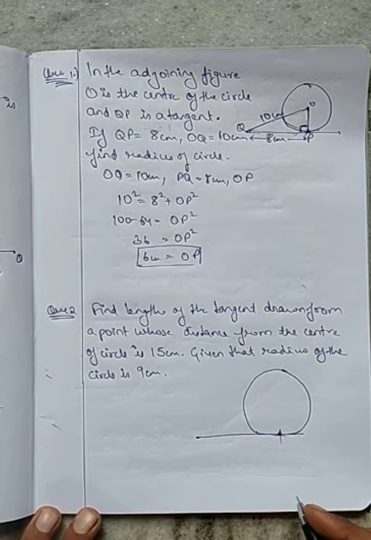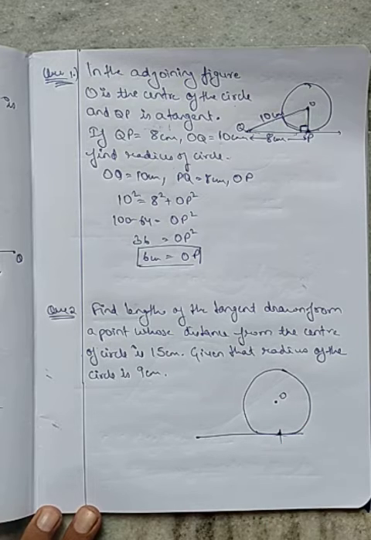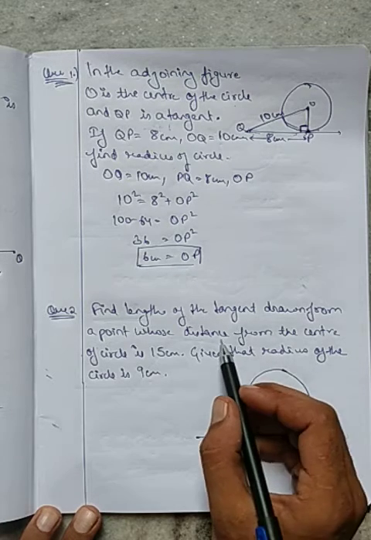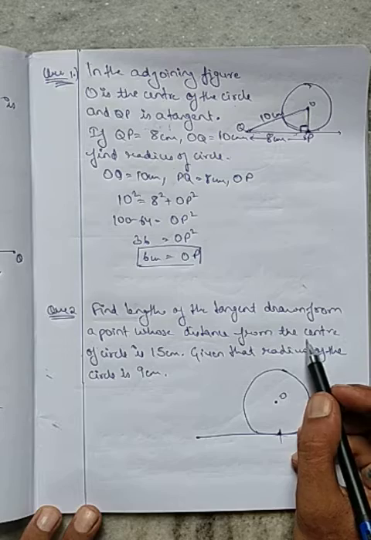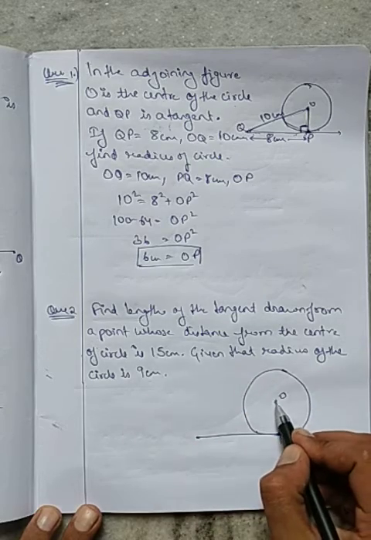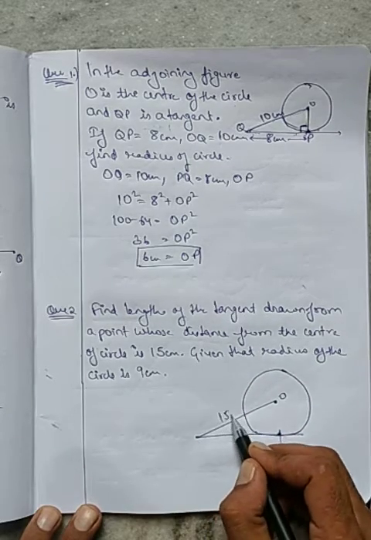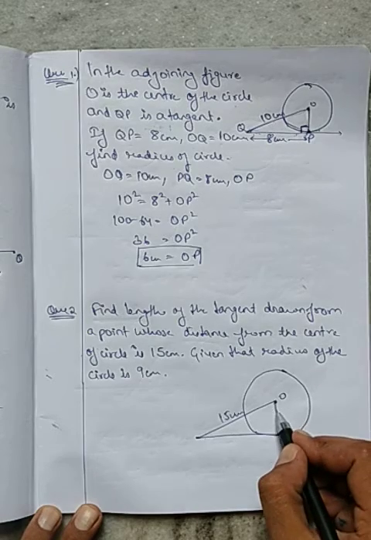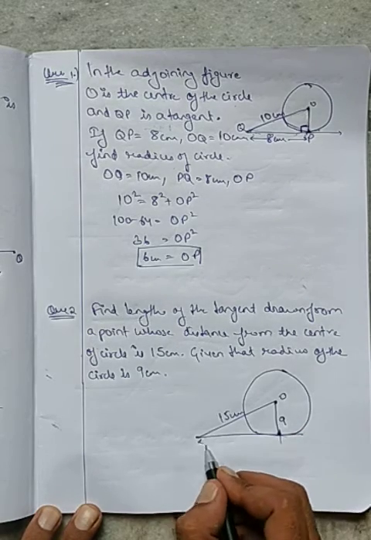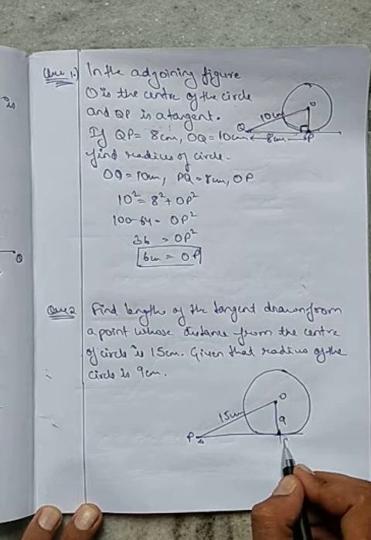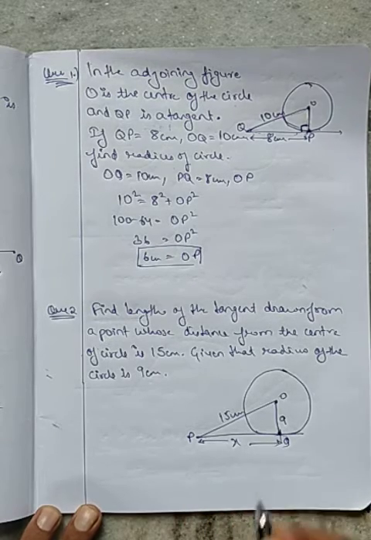This is the center of the circle. The point is 15 centimeter away, and the radius is given as 9. We have to find the length of the tangent. This is PQ, so we have to find this PQ.